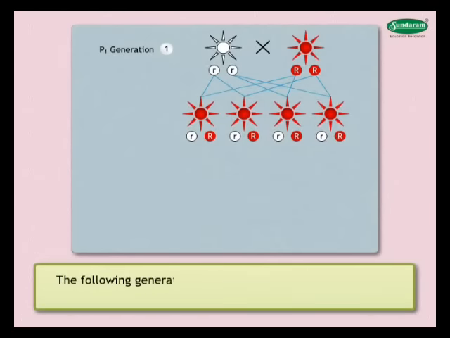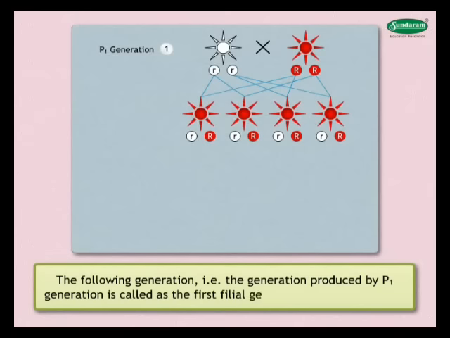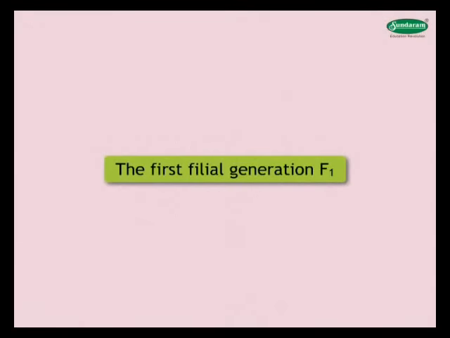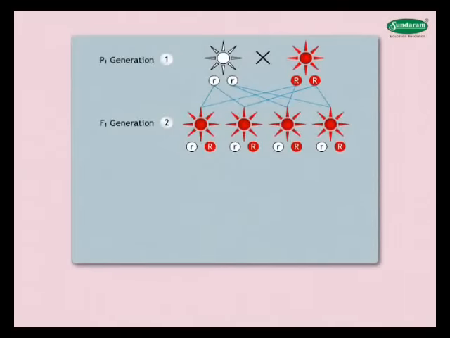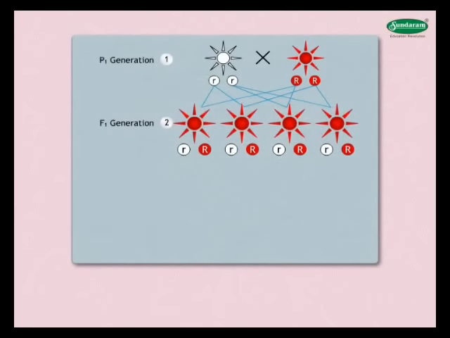The following generation, that is, the generation produced by the P1 generation, is called the first filial generation or F1 generation. Mendel observed that all the flowers of the F1 generation were red in color.